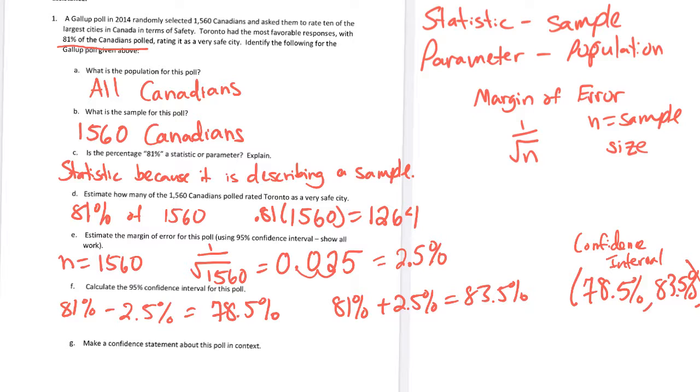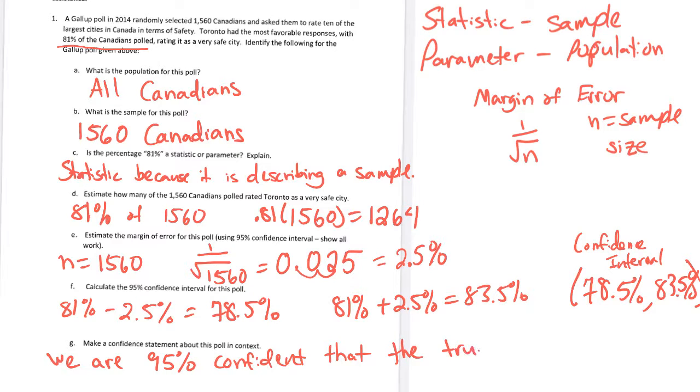And then our last step, we want to make a confidence statement about the poll in context. So we're talking about 95%. Our statement always starts with, we are 95% confident that. Later in the year, we're going to change that 95 to different numbers, but for right now, we're going to start with 95. So now look at our problem.